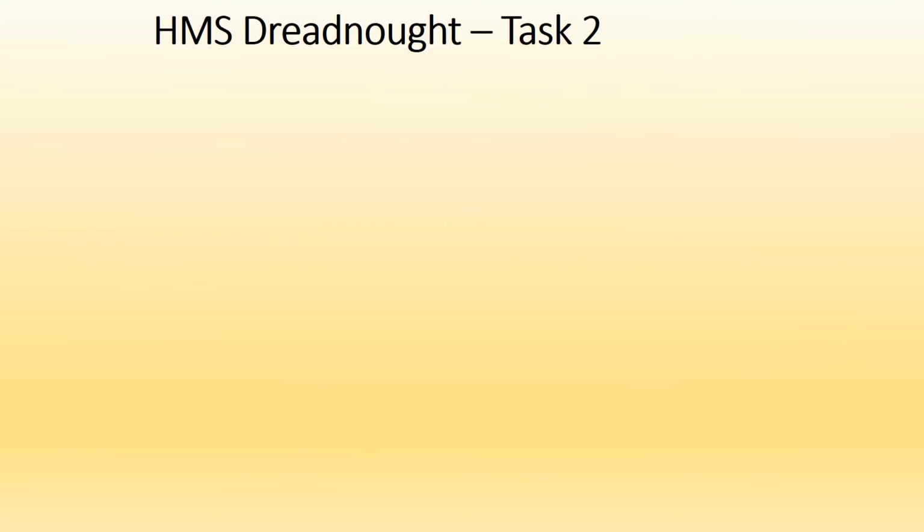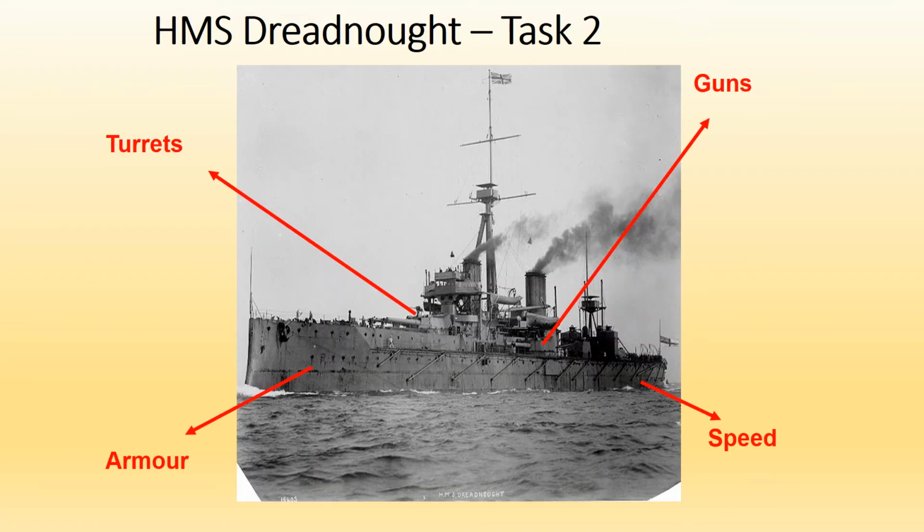Now, the main battleship that Britain is trying to build is something known as HMS Dreadnought. Now this is a Dreadnought here. You can see in the picture that the Dreadnought has guns attached to it because it is a battleship, it has very thick armour and it is a very, very fast ship. Britain is looking to build dreadnoughts ultimately to defend itself.